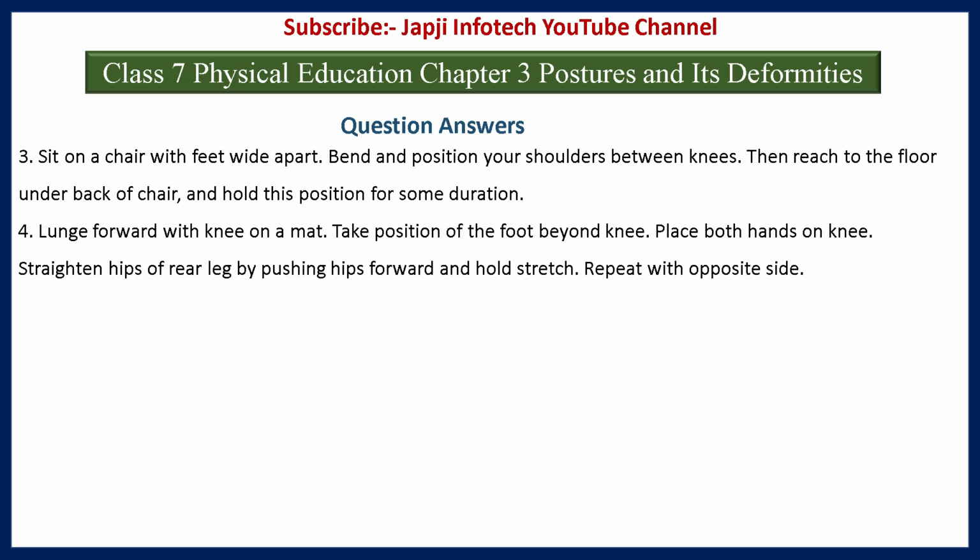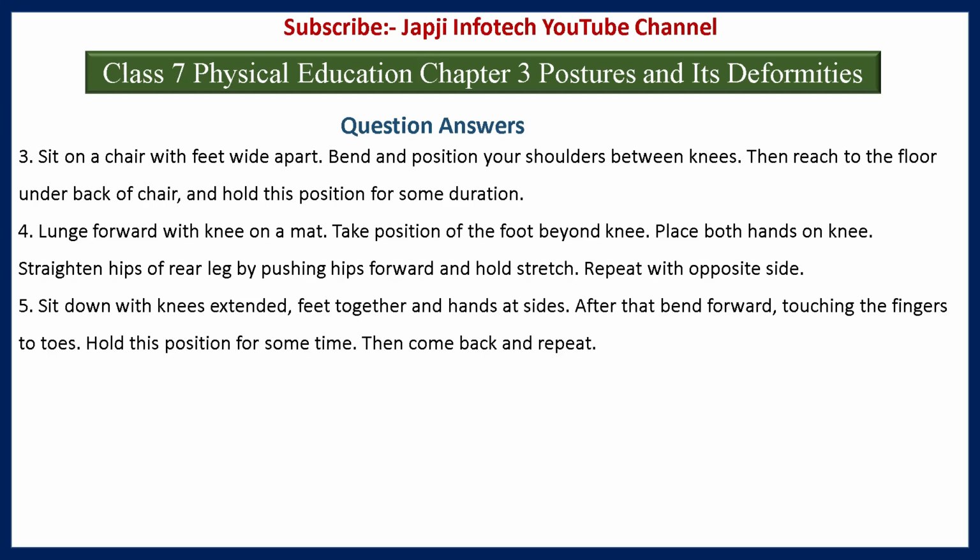Fourth one is lunge forward with knee on a mat. Take position of the foot beyond the knee. Place both hands on the knee. Straighten the hip of the rear leg by pushing the hip forward and hold the stretch. Repeat with the opposite side. Fifth one is sit down with knees extended, feet together and hands at the side. After that, bend forward, touching the fingers to the toes. Hold this position for some time, then come back and repeat.